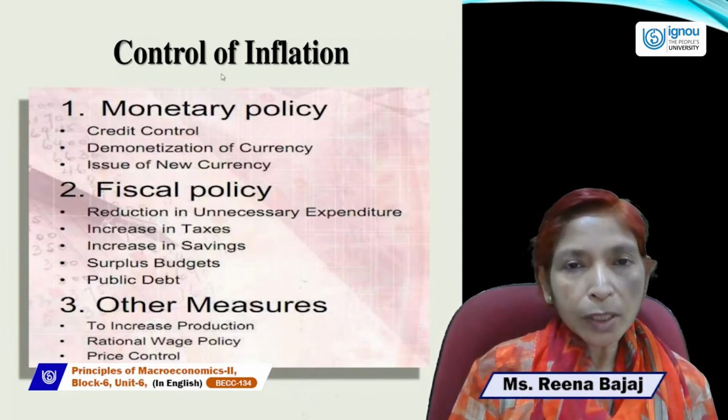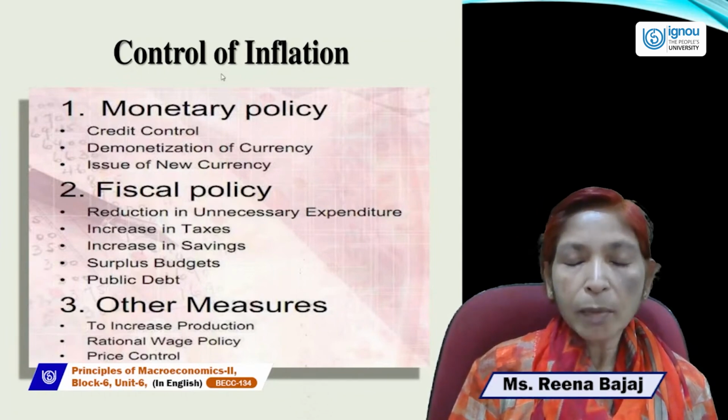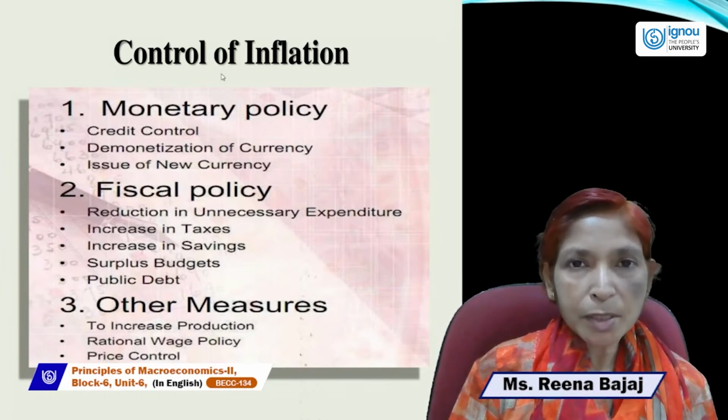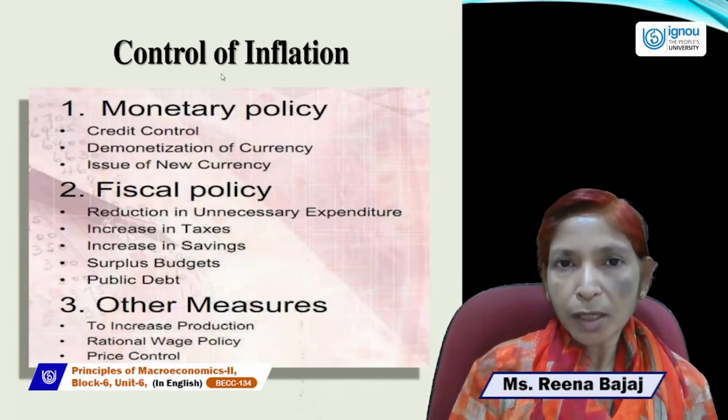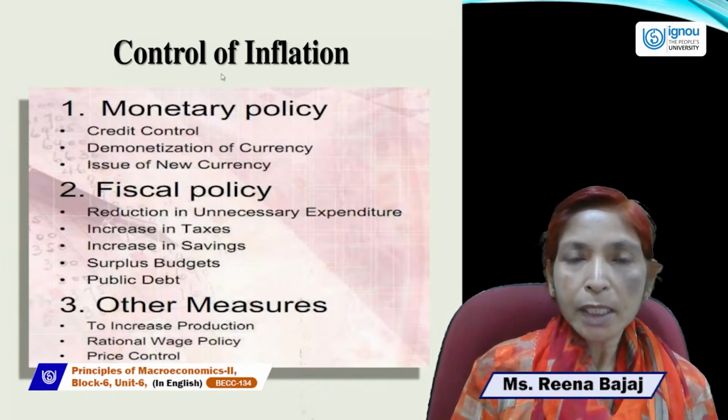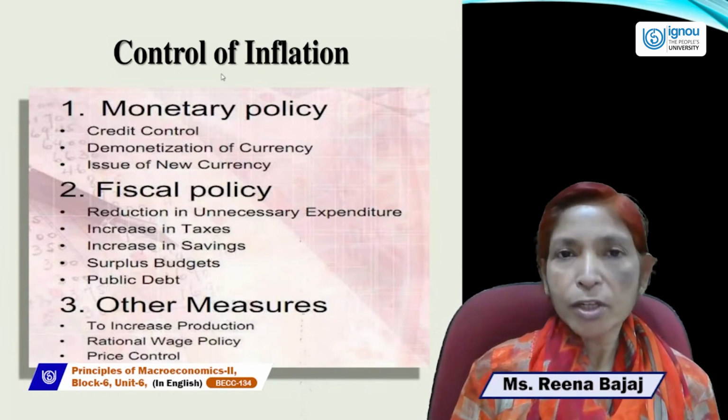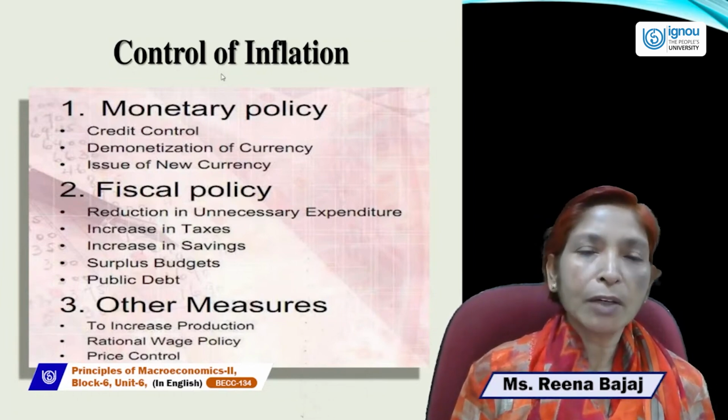If government wants to control inflation, then government should reduce administered prices, like minimum support price, agricultural product price, or railway fare which is fixed by the government. So government should reduce these prices to control inflation. So these are the controls of inflation.